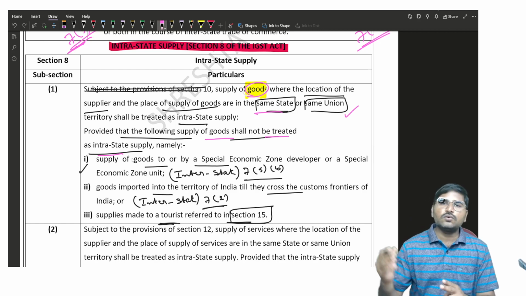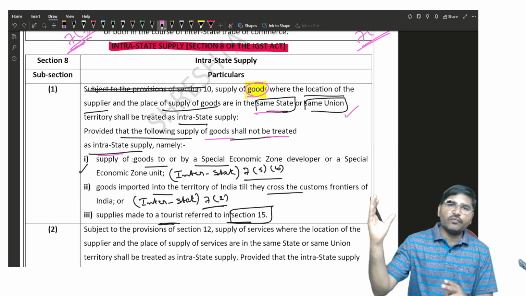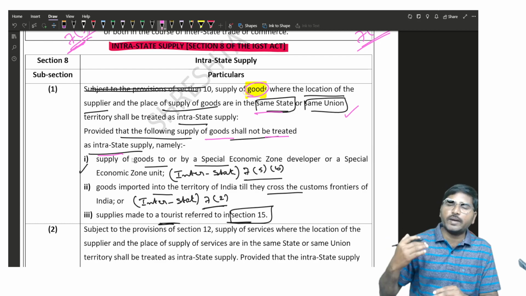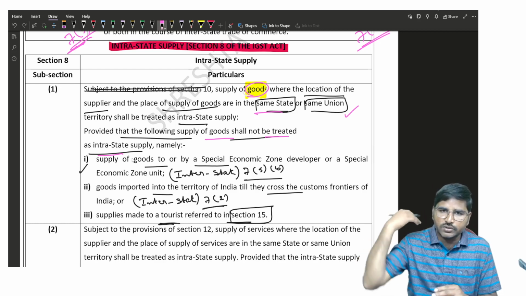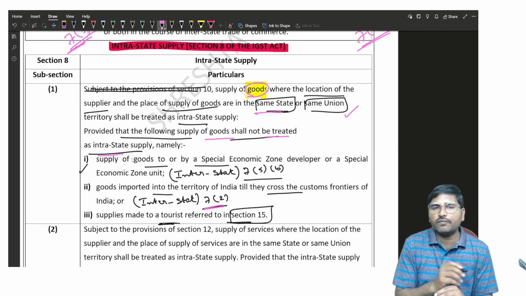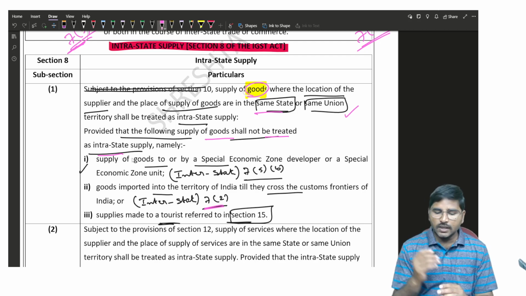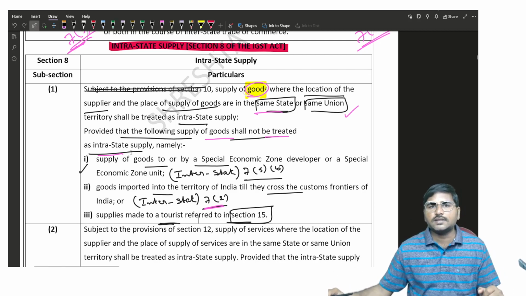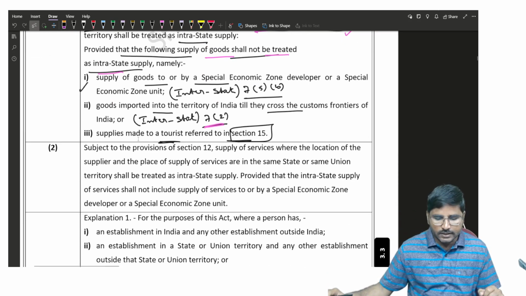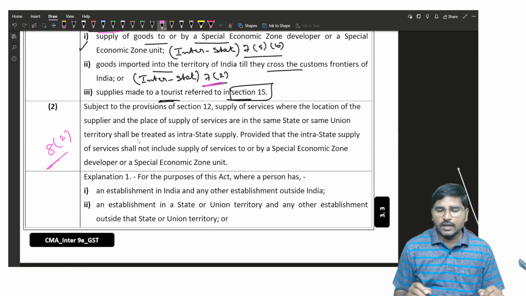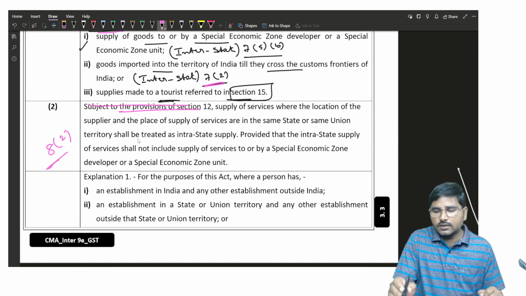Number 2, goods imported into India before crossing the customs frontier, if the importer sells the same goods to a person, even one located in the same state, it shall be treated as an interstate supply by virtue of 7 subsection 2. And next, supplies made to a foreign tourist shall be treated as an interstate supply. Is it? And now 8 subsection 2, and again it is relating to services.